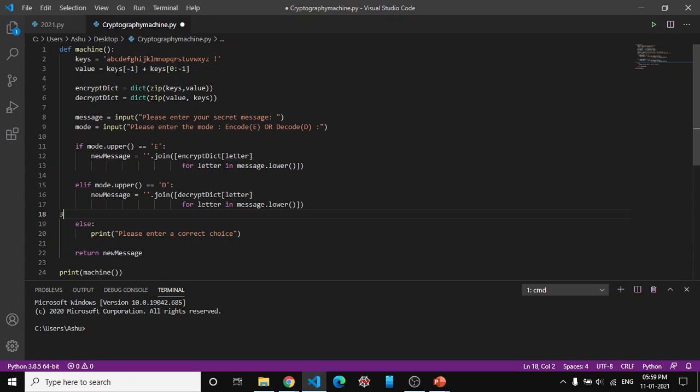We have made a user-defined function called machine, whose function is to encrypt and decrypt the message as well.